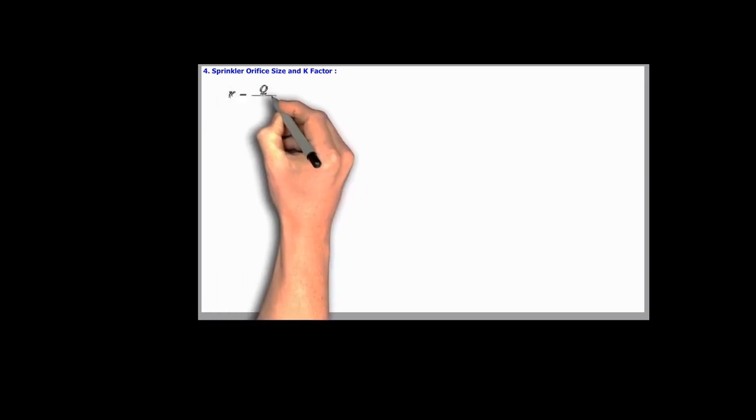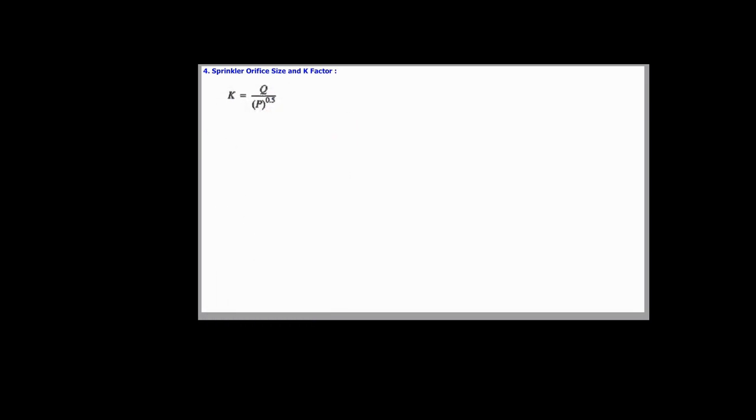Let's now discuss about sprinkler orifice size and K factor. The K factor is critical parameter used to determine the performance of sprinkler, especially related to the flow rate through the sprinkler head. To calculate the K factor, we use the following equation.